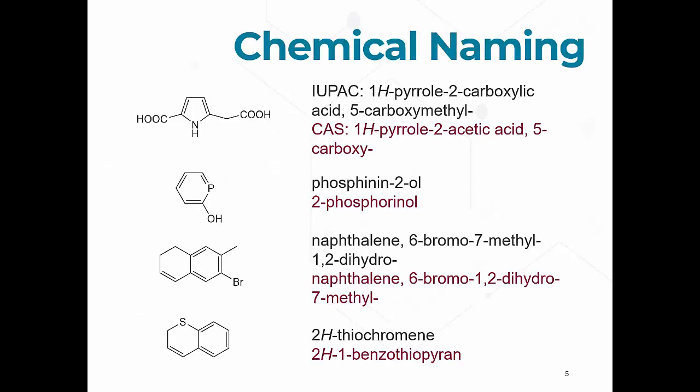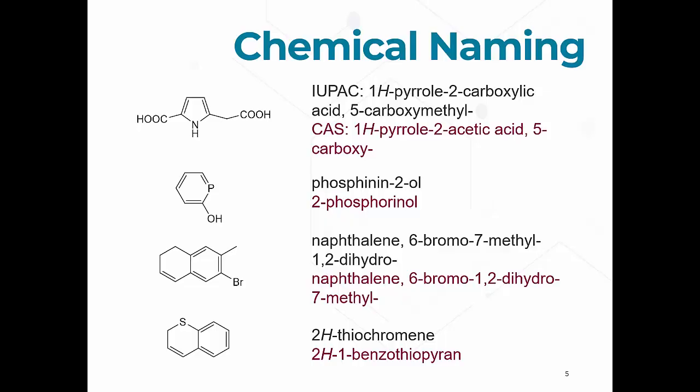Okay, so in chemical naming, as I mentioned, there are several systematic types of systems, and we're showing two of them here side by side. So we have the IUPAC or the CAS system, which is shown in red here. And you can see in many cases there's a lot of similarity, right? For the first one, pyrrole 2-carboxylic acid versus pyrrole acetic acid.